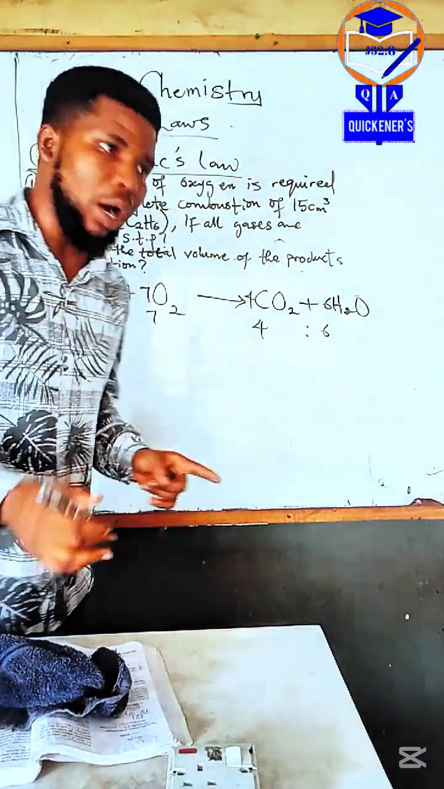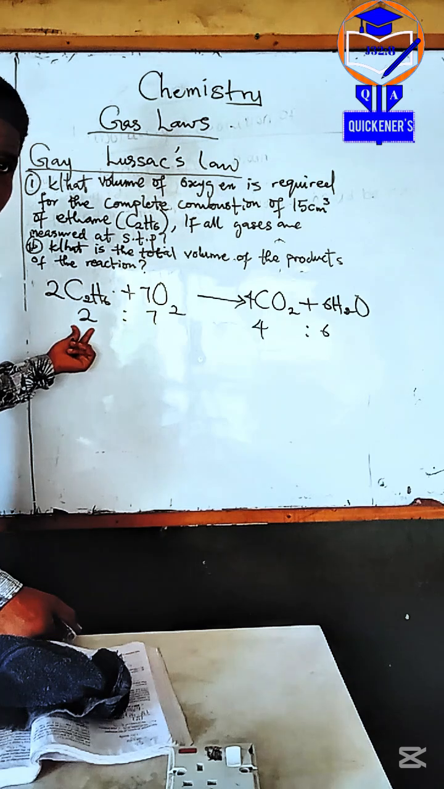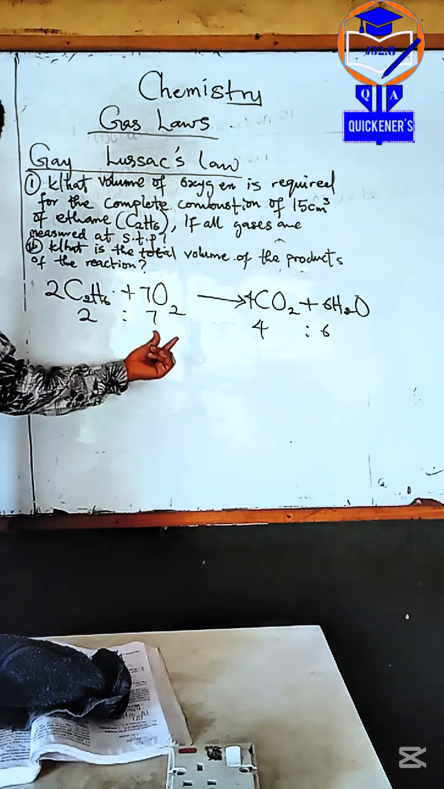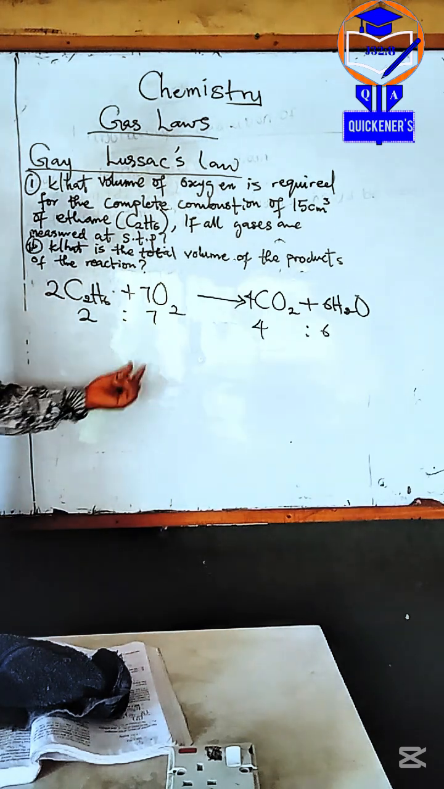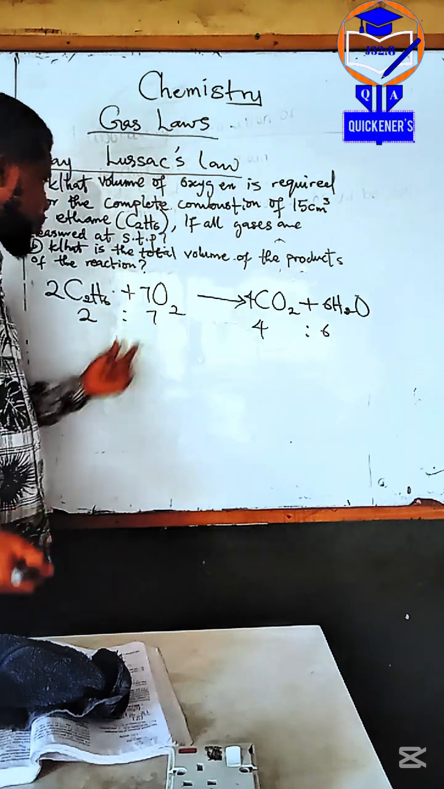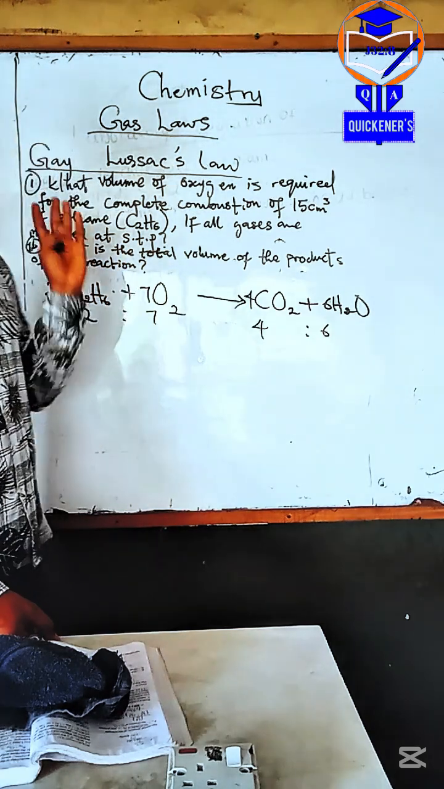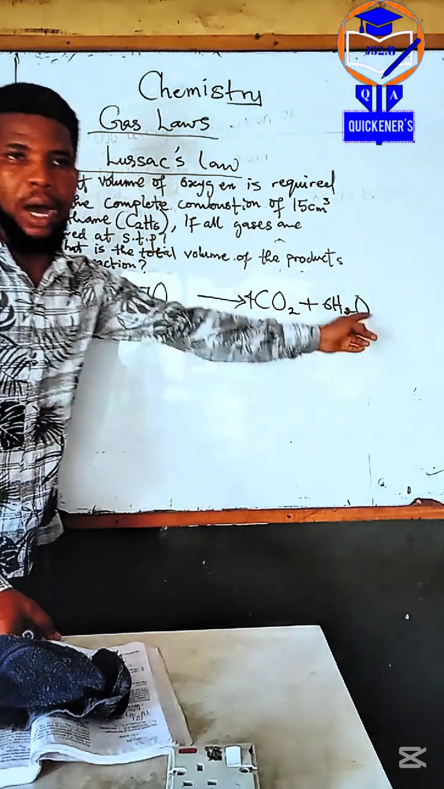Gay-Lussac tells us that what? It means that 2 volumes of methane will have 7 volumes of oxygen. 2 moles of methane react with 7 moles of oxygen. That's what Gay-Lussac is saying, and so on and so forth.